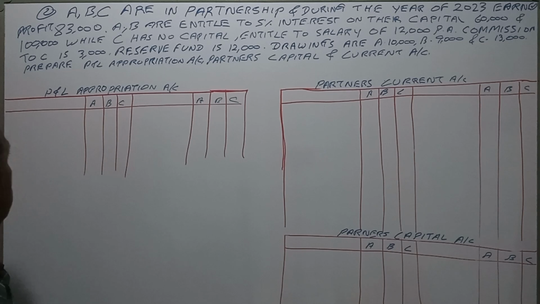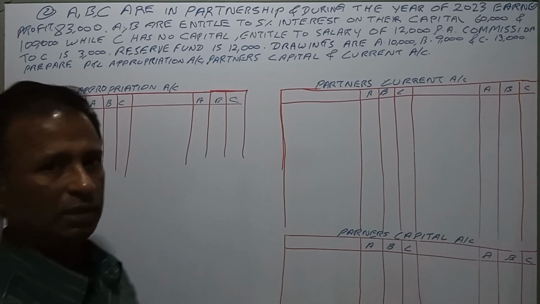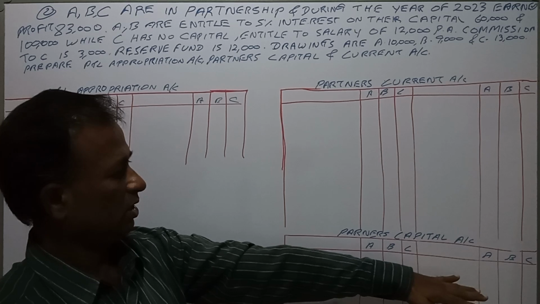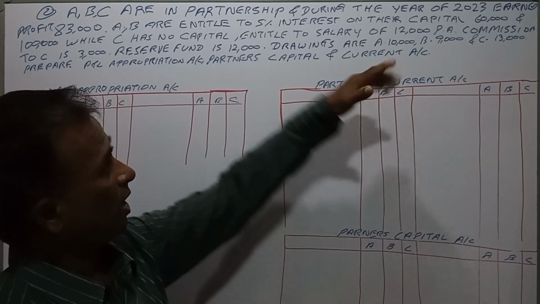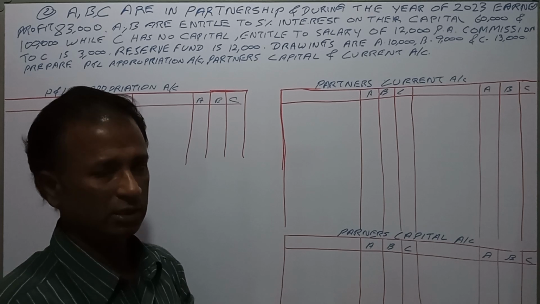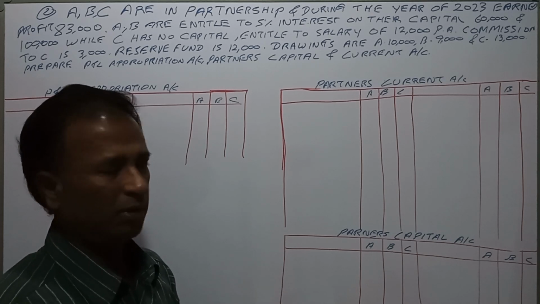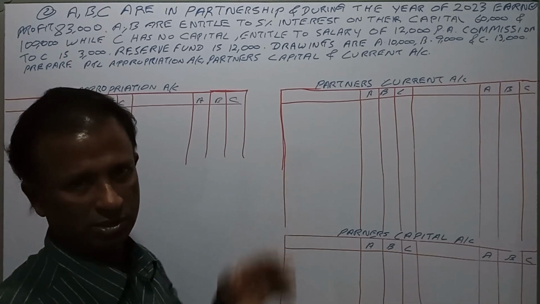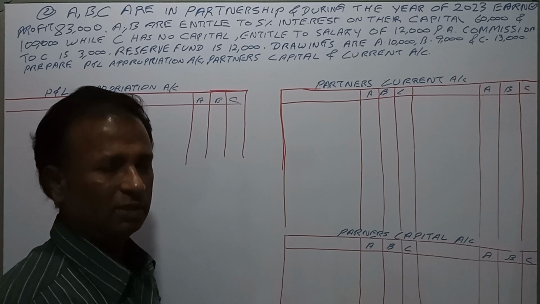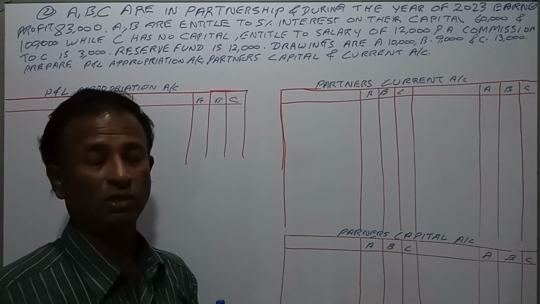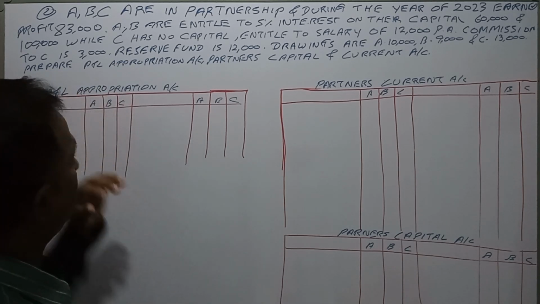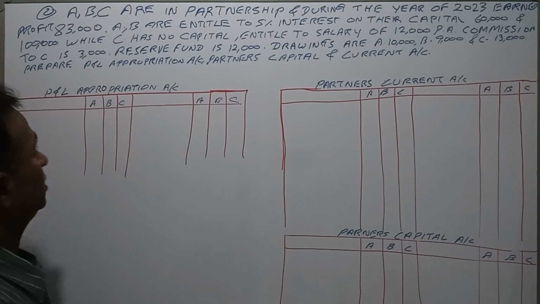Commission to C is 3,000. C didn't bring any capital, but he is active in the partnership and running the business, so he is provided with the salary and the commission as a reward for his services rendered.